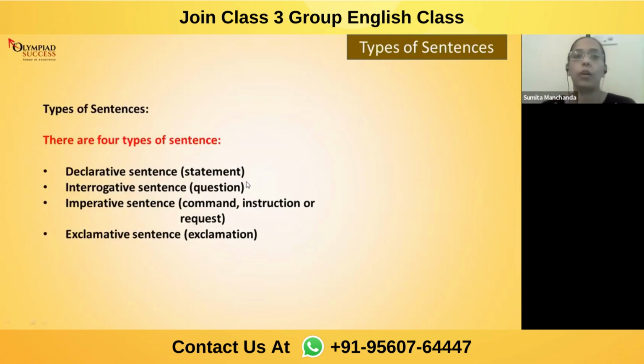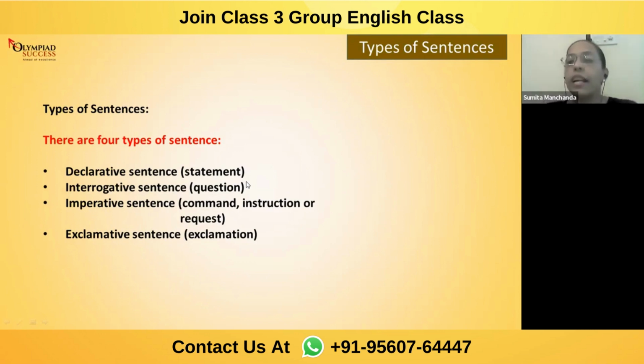Now, we are going to do types of sentences. We have already done sentences. When I say sentences, they are said to be a group of words which are taken together to make a meaningful sentence. Now, we have 4 types of sentences: declarative sentence, interrogative sentence, imperative sentence, and exclamative sentence.